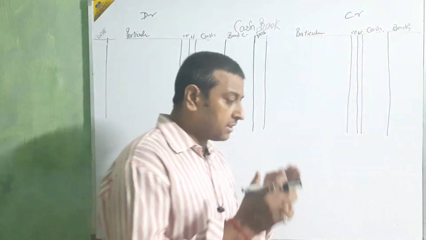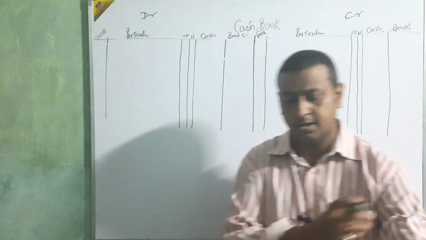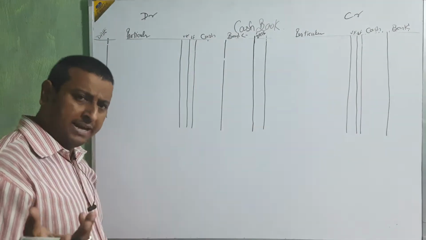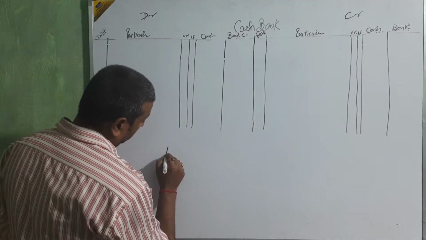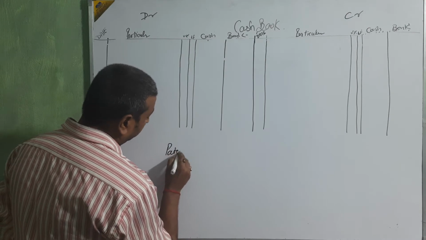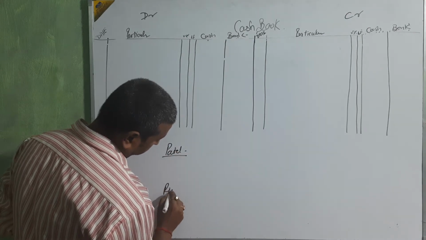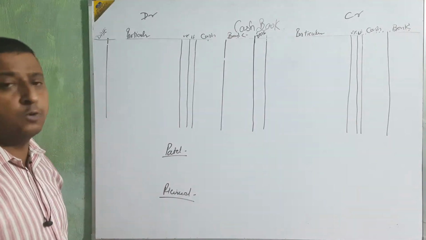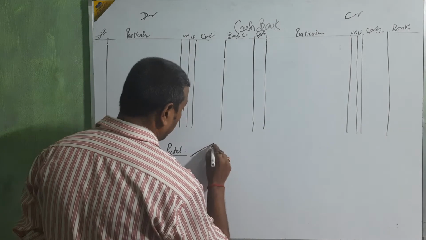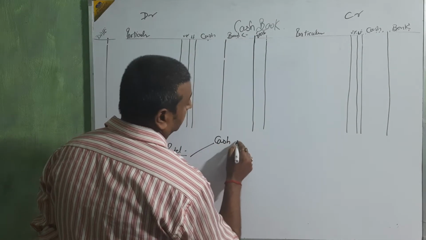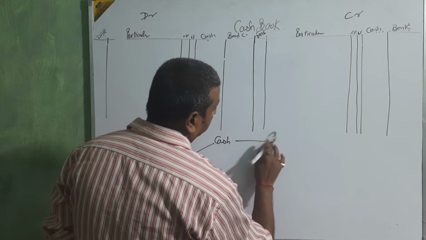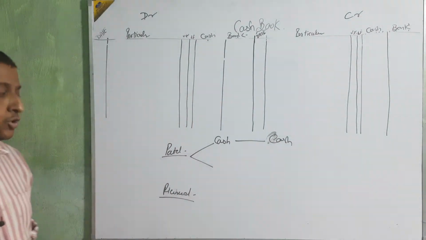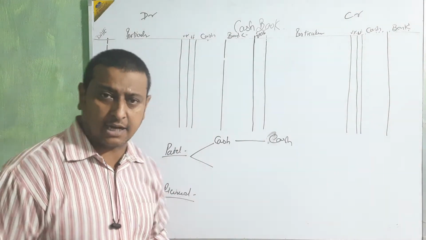Okay beta, for that there is one very easy rule, and I will explain that rule also. Very easy rule. Mainly two things are going on. One, maybe you are going to pay or receive. Okay beta, if you are going to pay in cash, then sure and certain you will use the cash column.